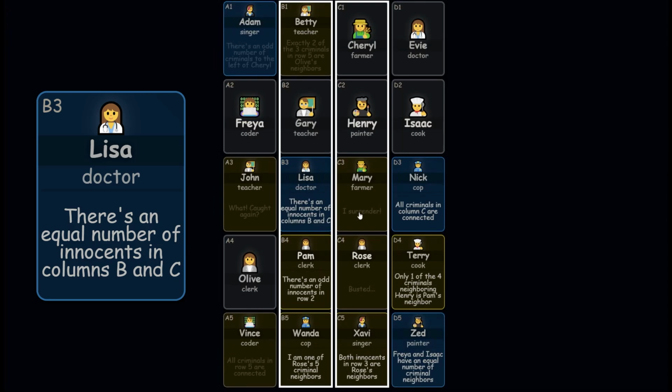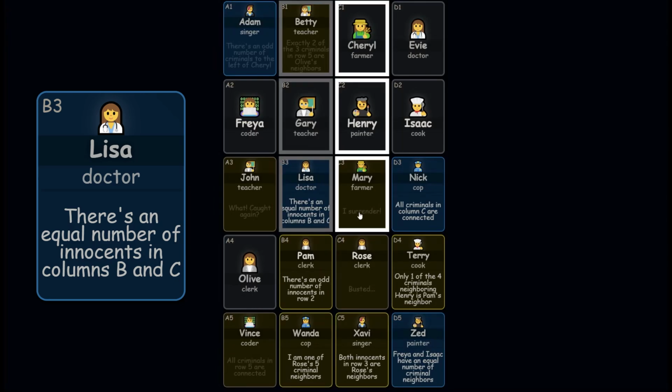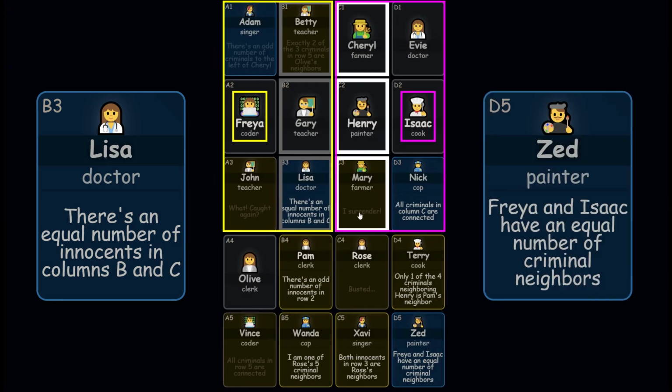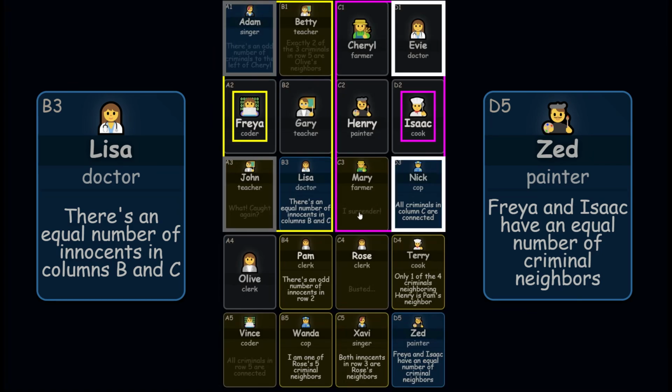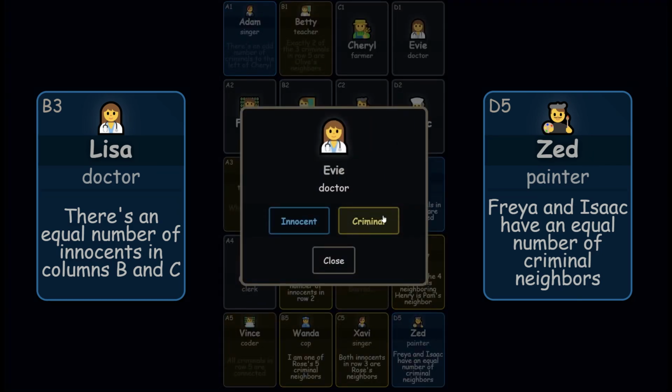There's an equal number of innocents in columns B and C, so this area and this area have the same number of innocents. So in order for Zed's clue to hold, there must be the same number of innocents between these 2 compared to these 2. Mark Evie as a criminal.